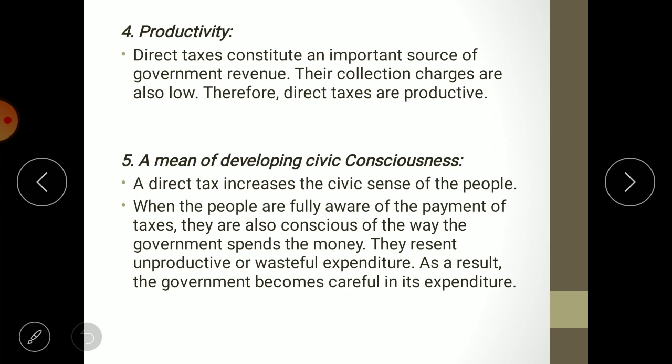We have seen that civic consciousness can be seen from two perspectives. One, that it gives a proud feeling to the taxpayer, and secondly, that it makes the taxpayer conscious to see where the government is utilizing the money. So that is all about the merits of direct taxes.